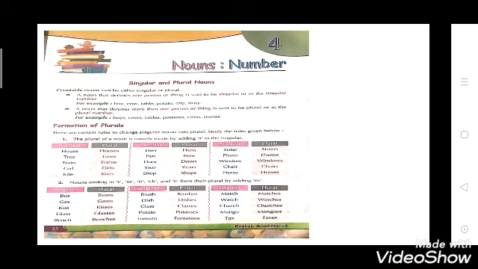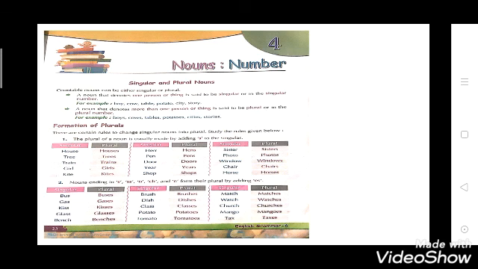In this, nouns ending in s, ss, o, ch form their plural by adding es. It means you will make the plural by adding es, in cases where you get nouns ending with s, double s, o or ch.